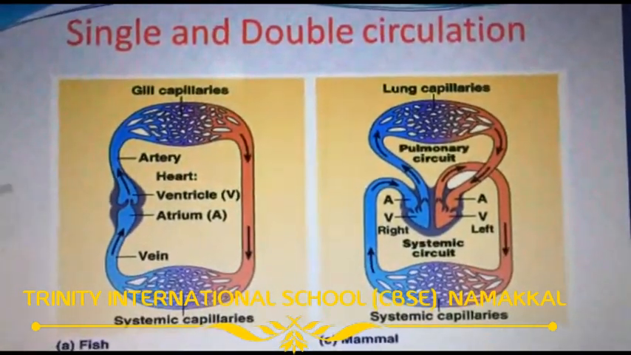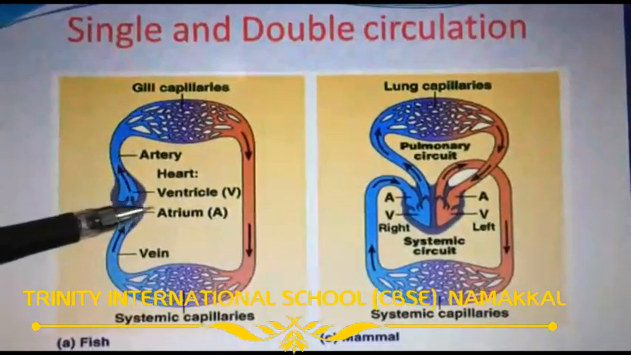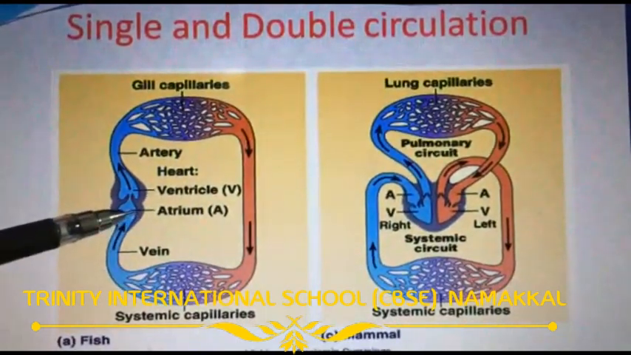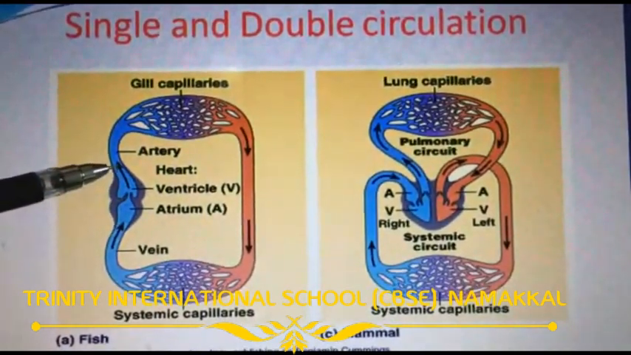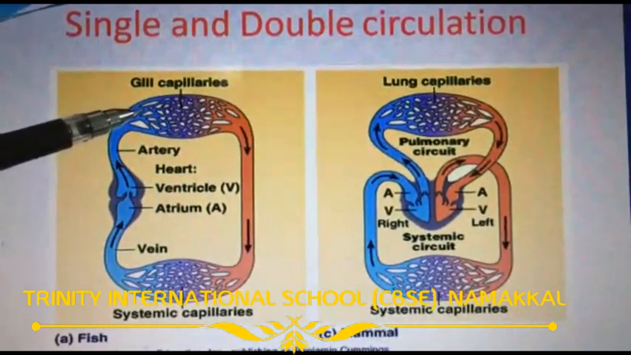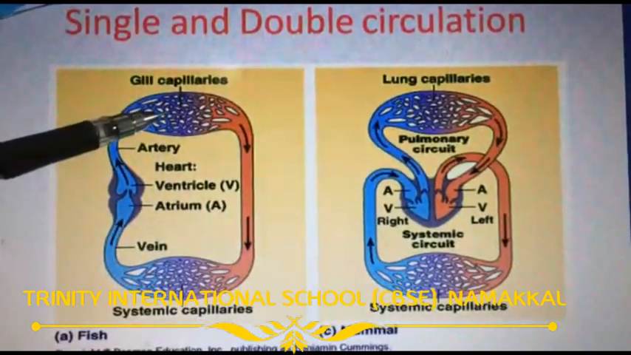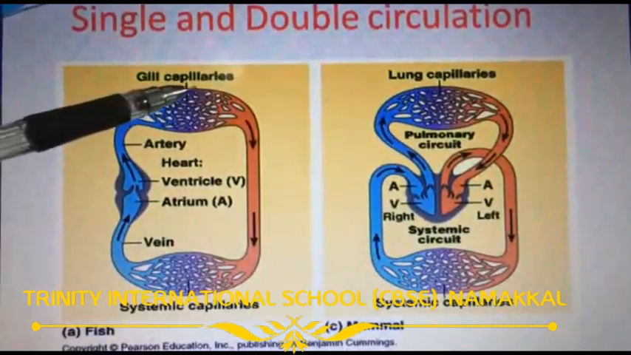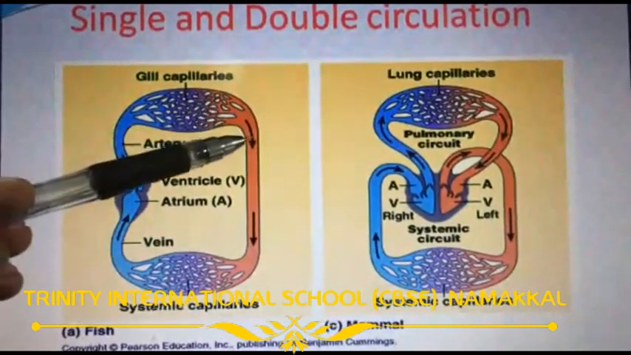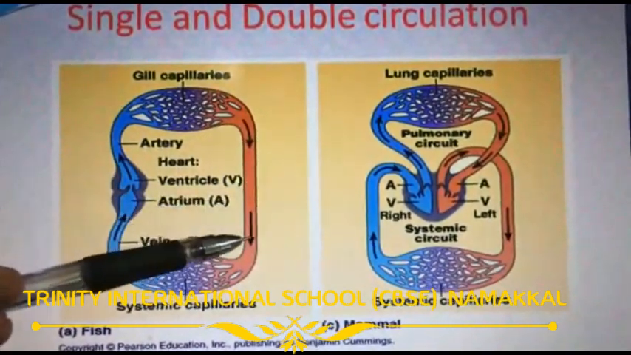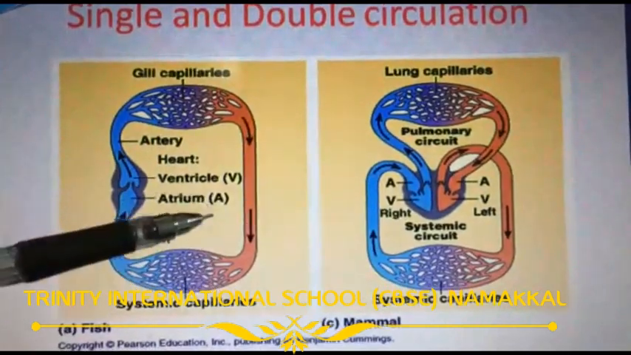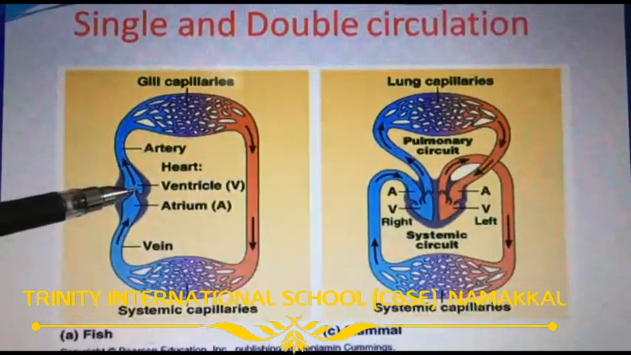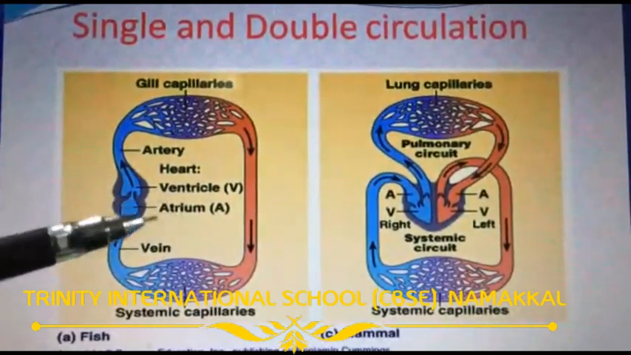This is a schematic representation of single and double circulation. Single circulation, fish. Here only two chambers are there in the heart, one ventricle and one atrium. Blood is pumped through the heart. The blood travels to the gills. Only in the gills does oxygenation occur, and it is converted into oxygenated blood and travels to the rest of the body. So only a single time the blood enters the heart.